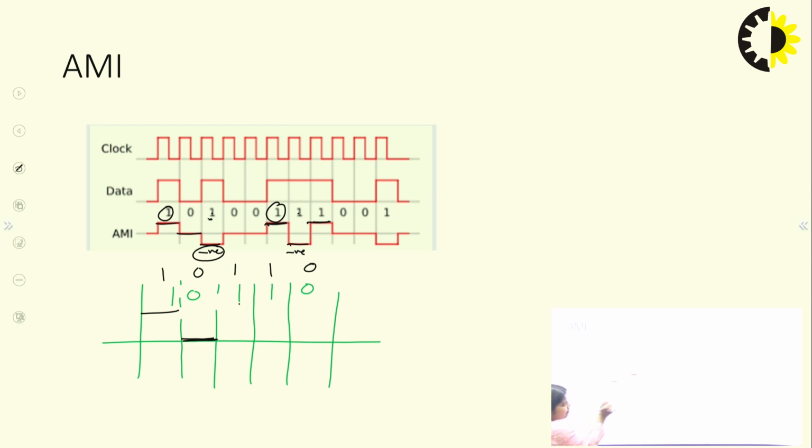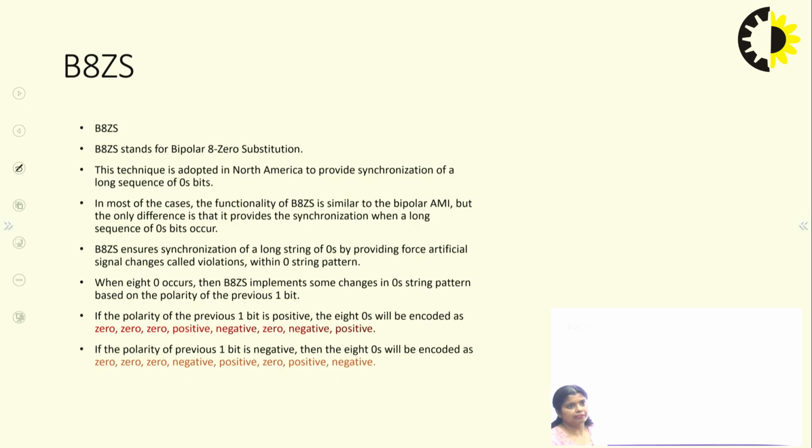The next one is what? Because the previous 1 in the series was positive, this one goes to negative polarity. In the next one, because the previous one is negative, this one is positive, like this. Next 0, so you write 0 here. This is the AMI, or alternate mark inversion.